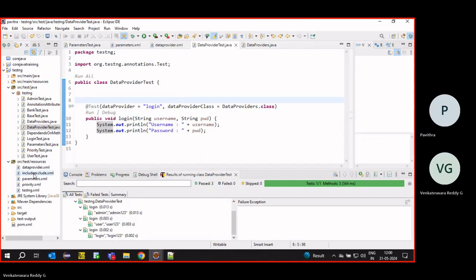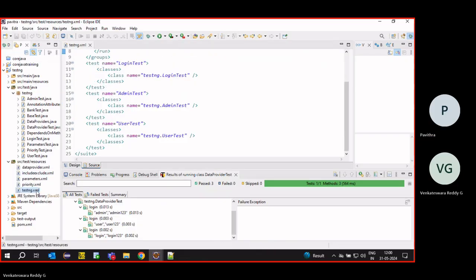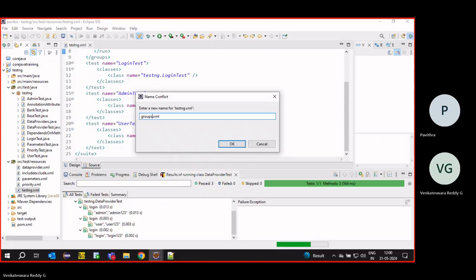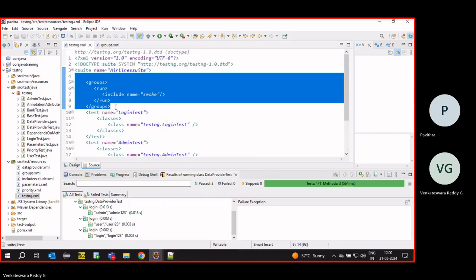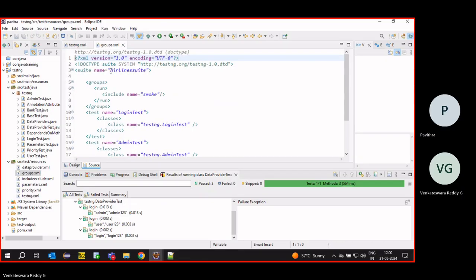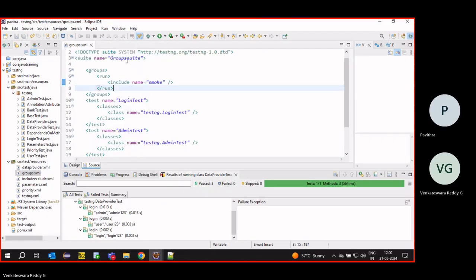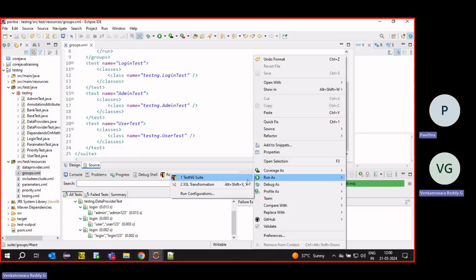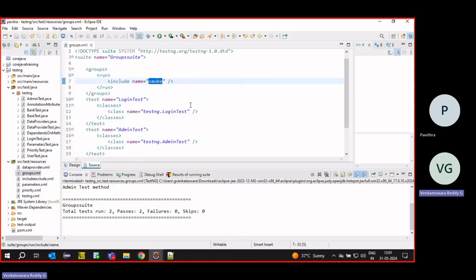We have given it like this, so that will run only the smoke related tests.